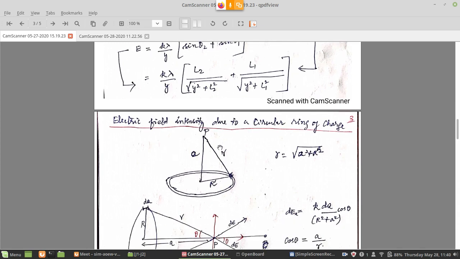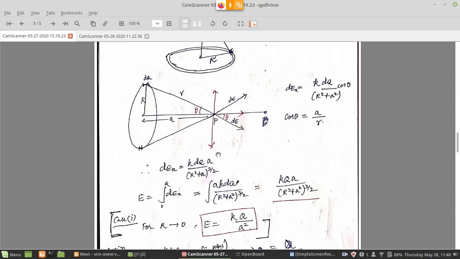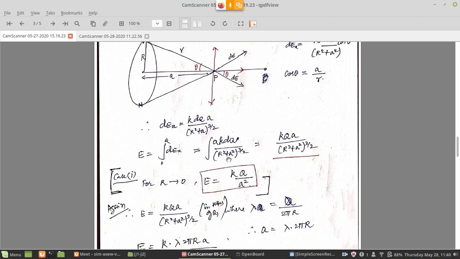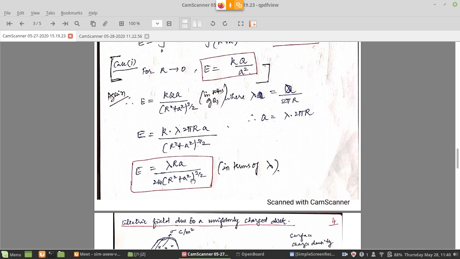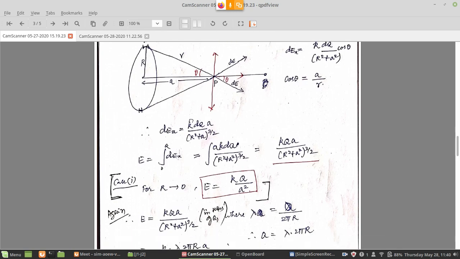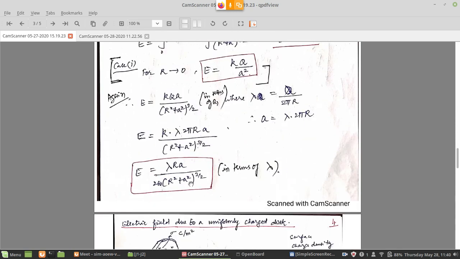Now what is the electric field at a point along the axis of this circular ring? Axis is a line that is passing perpendicular to the plane of the circular ring, and it is passing through the center of the ring, right? Then that also we derived, and we arrived at an expression, and here we can assume the case that the distance a becomes 0 to get the result at the center. That also one can do actually.